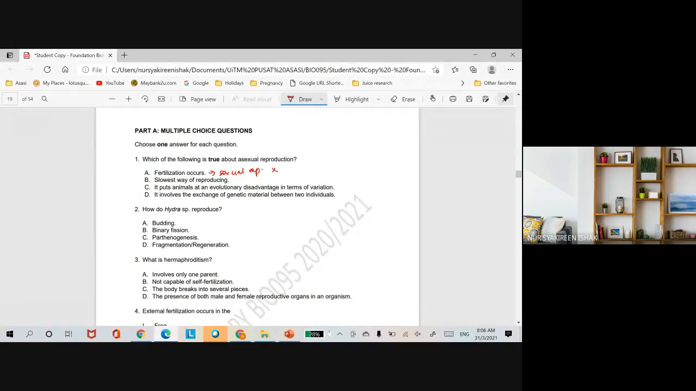Okay, so that consumes time, and then they have to spend more energy to produce gametes, to find a mate, and for fertilization to occur. So slowest way of reproducing is actually referring to sexual reproduction. Asexual reproduction is the fastest way of reproducing because it does not involve much energy spent to produce offspring, to produce gametes, to find a mate, and for fertilization to occur. So obviously statement B is wrong.